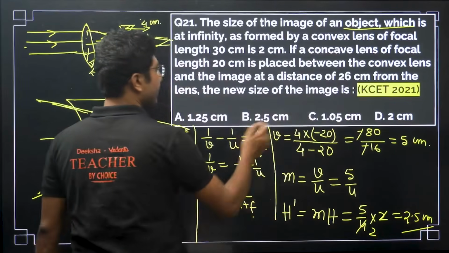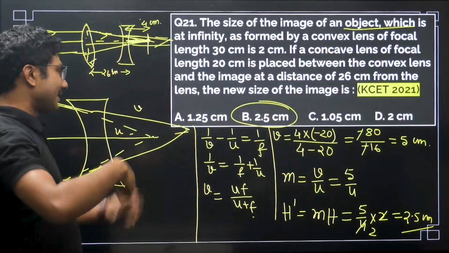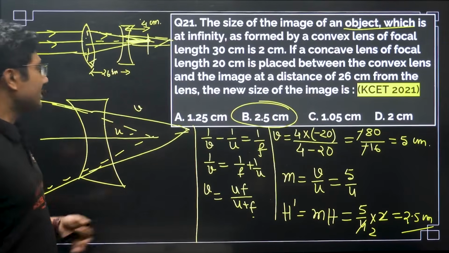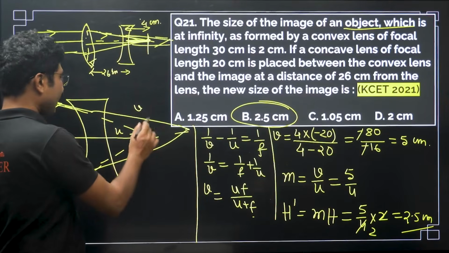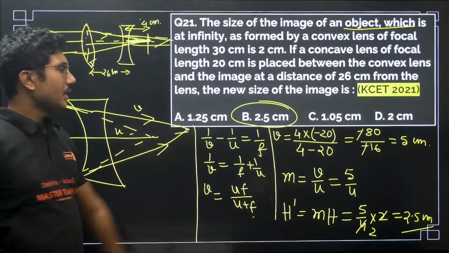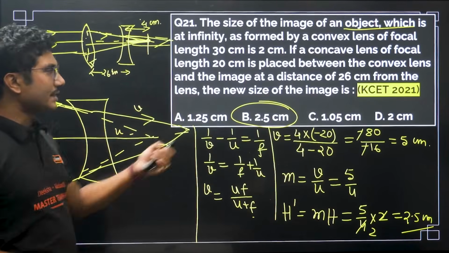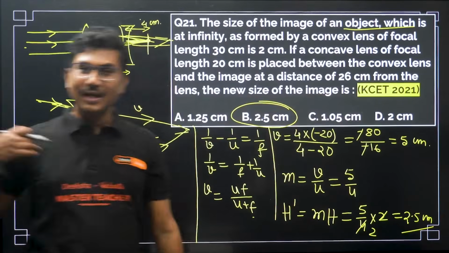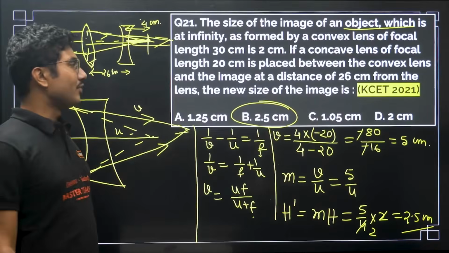So the concave lens is producing a magnified image, which is odd, but this can happen in this particular style of cases. Okay, so don't be surprised if you see it, because this is not a normal case. U is positive over here, F is negative over here, and this is a very particular case that came in KCET 2021. Even though the question is easy, this is a really tricky question if you have not practiced such questions.